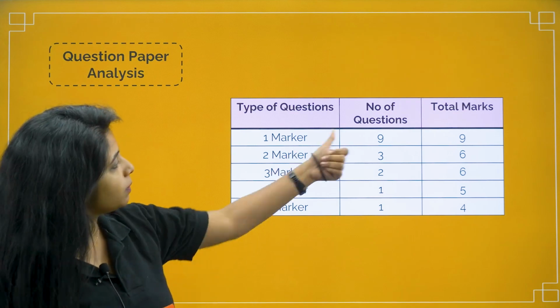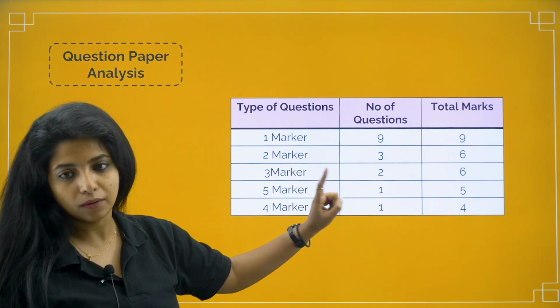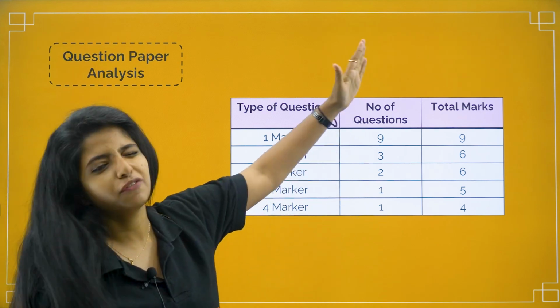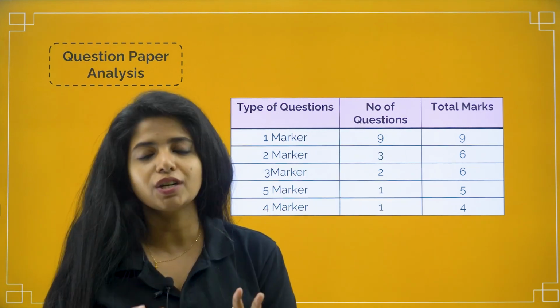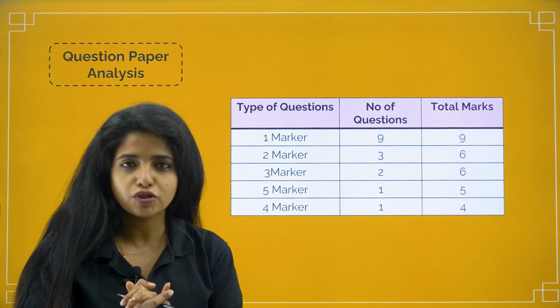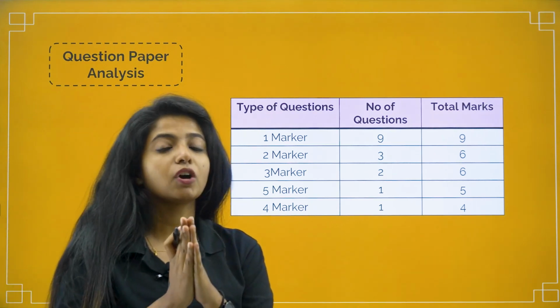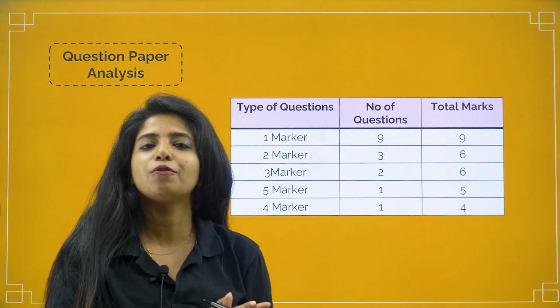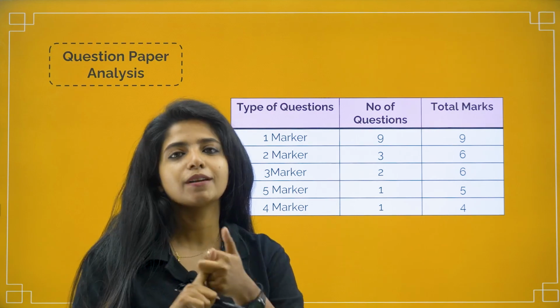If you see, there will be 9 questions of 1 marker, 3 questions of 2 marker, 2 of 3 marker, 1 of 5 marker and 1 of 4 marker. If you do the simple math, you get 30 marks just out of biology. So this is something huge. You should know that in science, in grade 10th, biology has to be given more priority than physics and chemistry because the number of chapters is more.